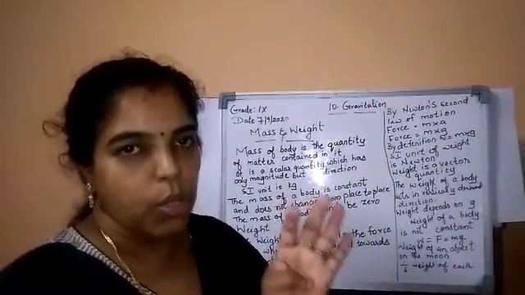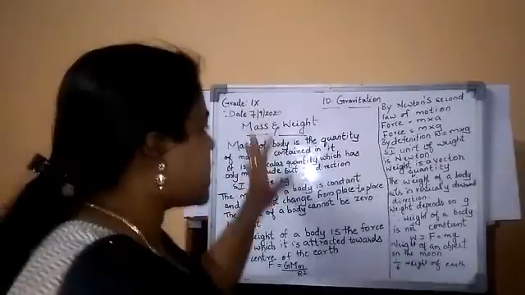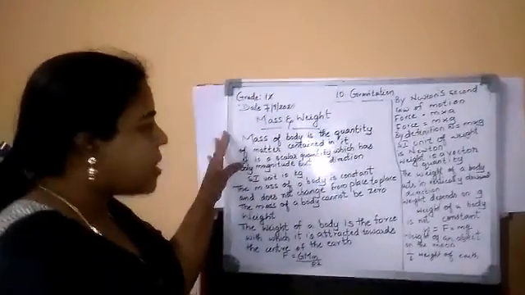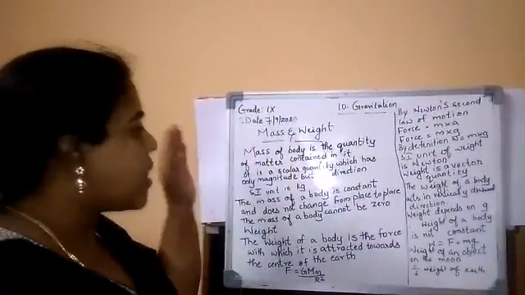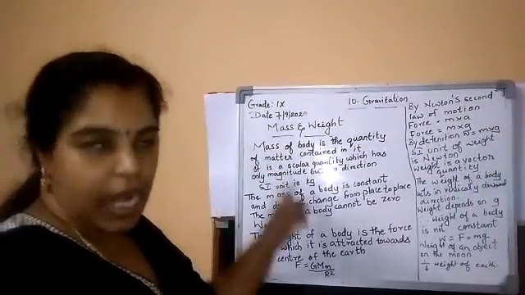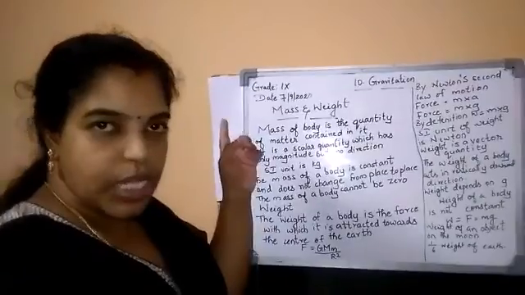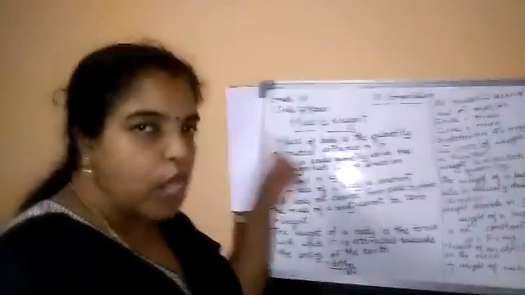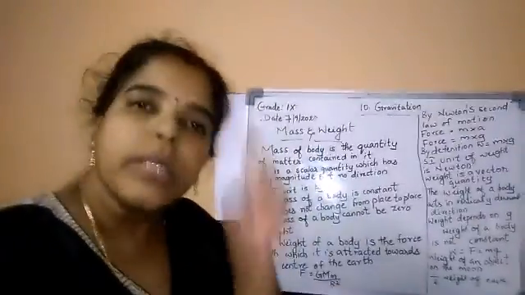So, 2-3 points you understood: what is the difference between mass and weight. What is the mass? Mass of a body is the quantity of matter contained in it. It is a scalar quantity and the SI unit is kilogram, and it will not change from place to place, and it will never come to zero.